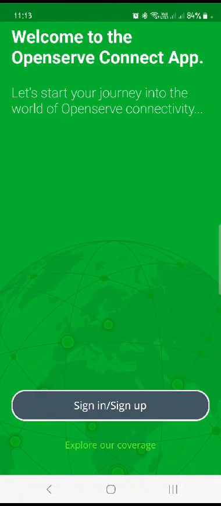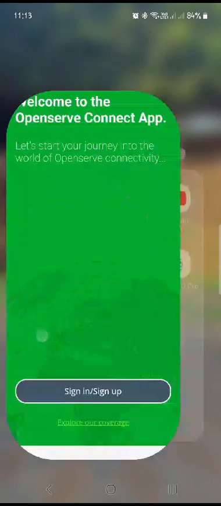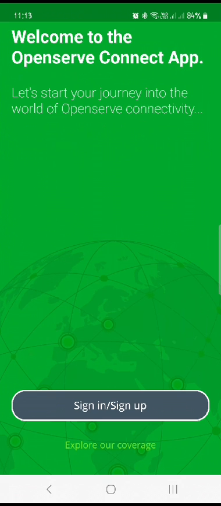So this video will show you exactly how to create an order on the OpenServe app for any customer that shows interest and wants to order OpenServe. So when you download the app, it looks like this, green icon. And before you sign up, this is the page you will see. So to start, you click on sign in or sign up.